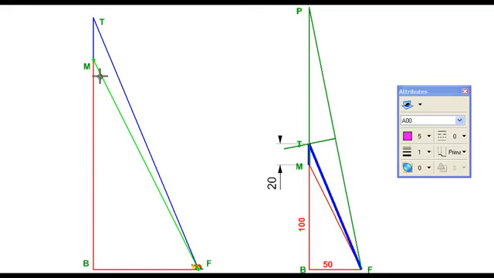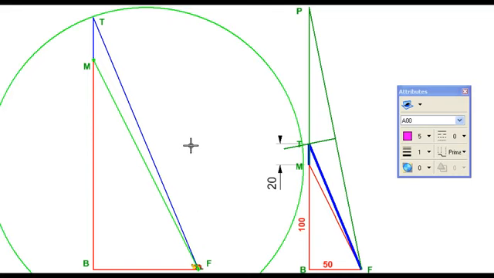So it is almost like having two fixed pins M and F to which a string of length 150 is tied, and then with a pencil we are tracing a curve. B happens to be one point on it, T happens to be another point on it, and what could be that curve? That is nothing but an ellipse with M and F as the foci. Let us see how to get that ellipse. For that, I am going to plot this circle of diameter 150, the length of the path, with the midpoint of MF as the center. Then I am going to copy that circle so that the center becomes F.